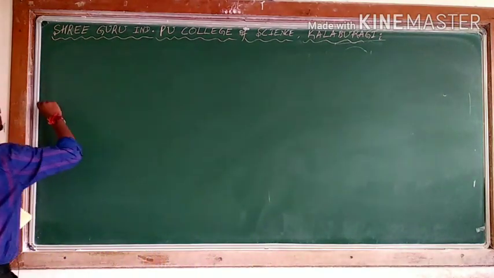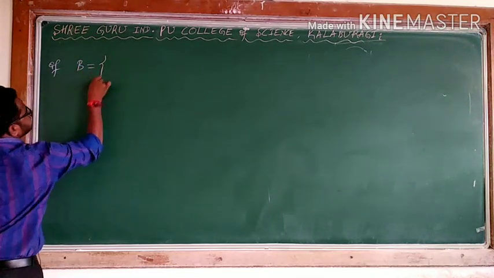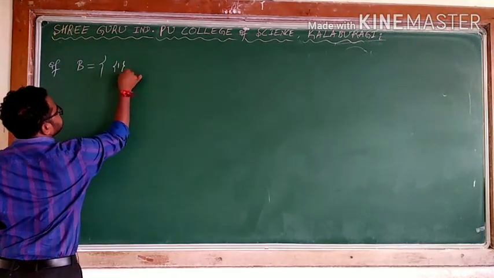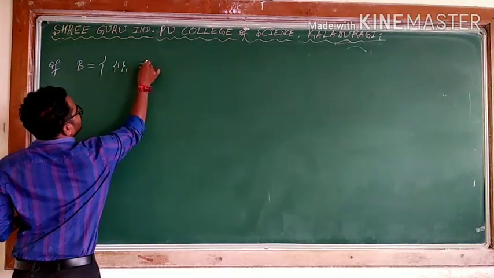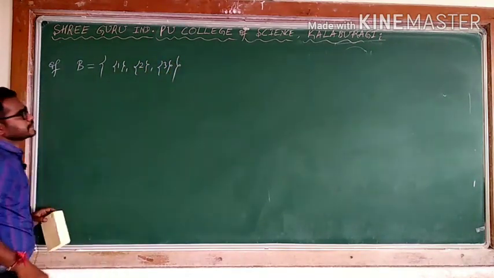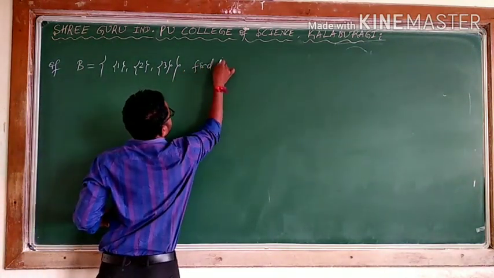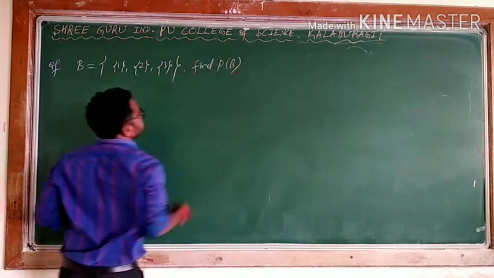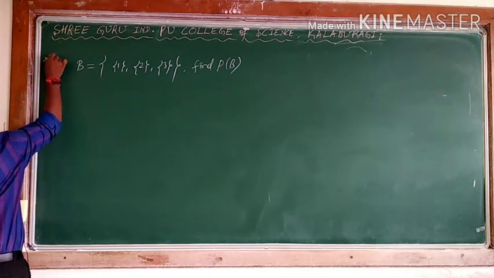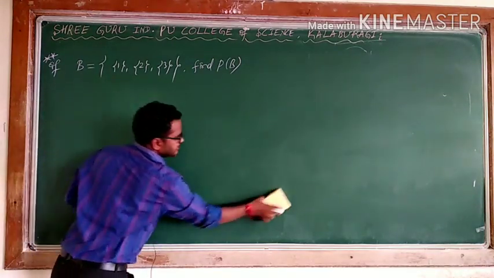Now, if I take another set named B, B has 1, 2, 3. Listen to me. Find P of B. You concentrate on this example, and you will come to know clearly what is happening.